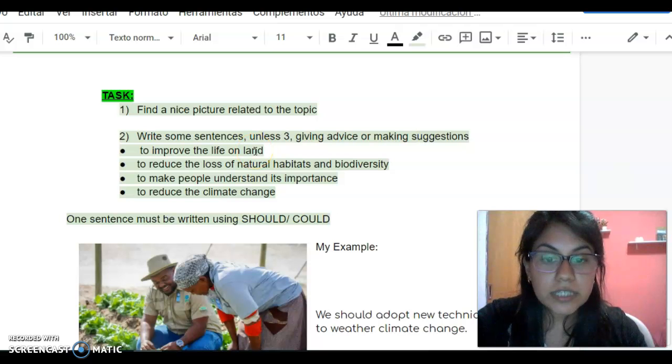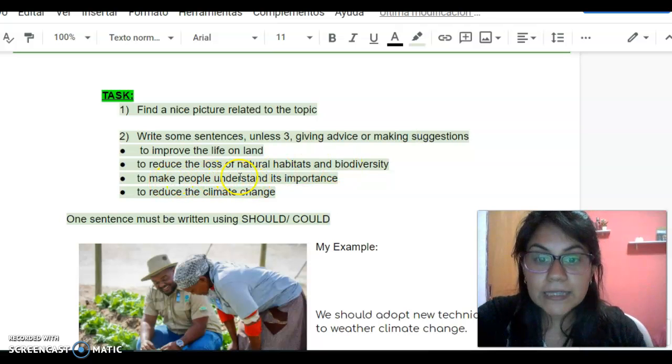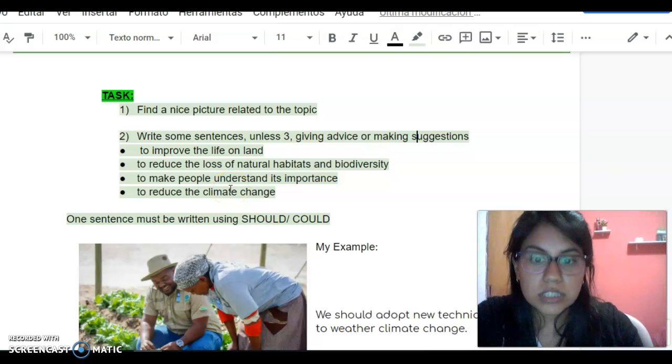And in those sentences, you are going to write about how to improve life on land, to reduce the loss of natural habitats and biodiversity, to make people understand its importance, and to reduce climate change. Some actions to reduce climate change.